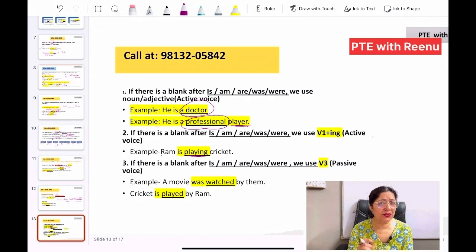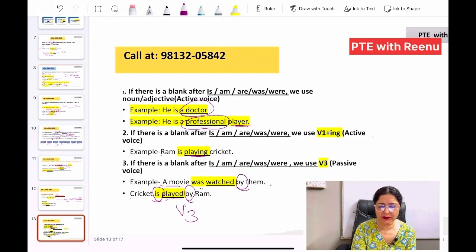Also we make use of is, am, are, was, were whenever there is a passive voice. In that case we use V3 with it, that is the third form of the verb. So, a match was watched by them. As in the previous example, is or was with by, so we use V3 over here.